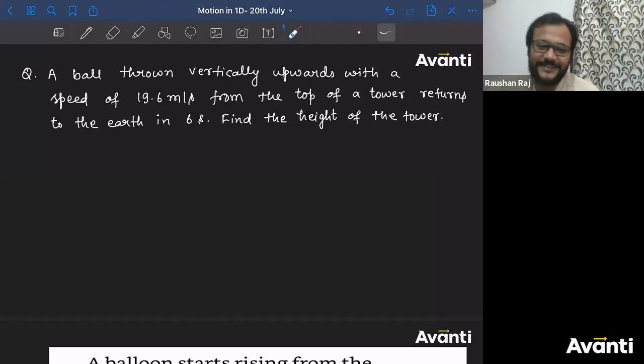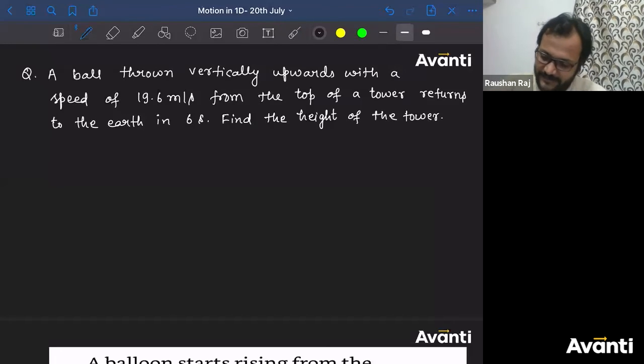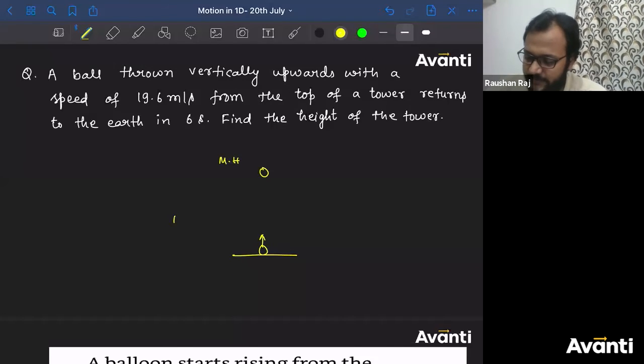Ritvika, please draw that diagram. I think you're not drawing the diagram. You're just thinking about something in your head. This is the maximum height. It is going down. This is the first case. In the second case, this is the maximum height and this is the ball.